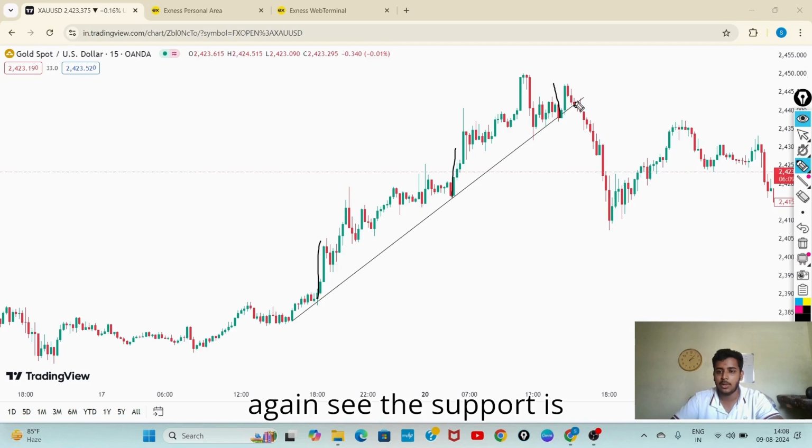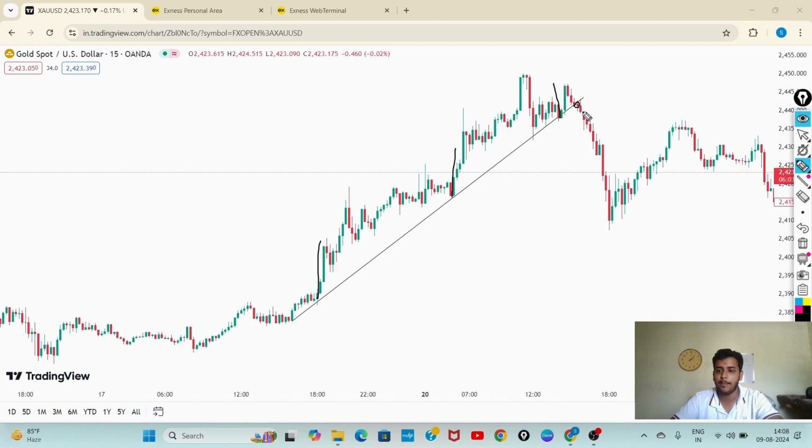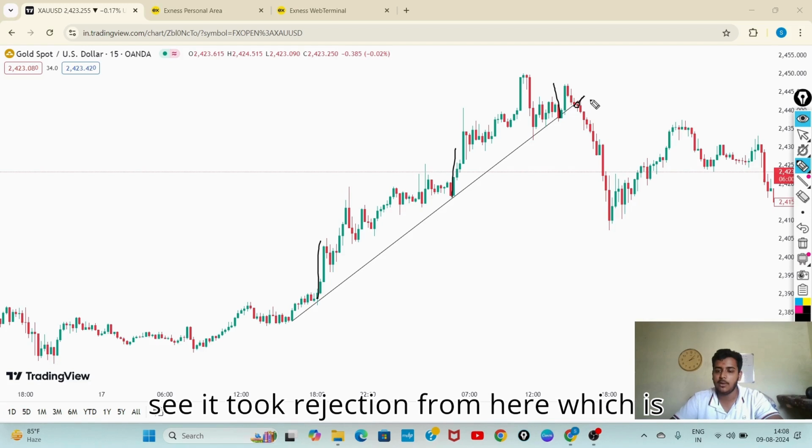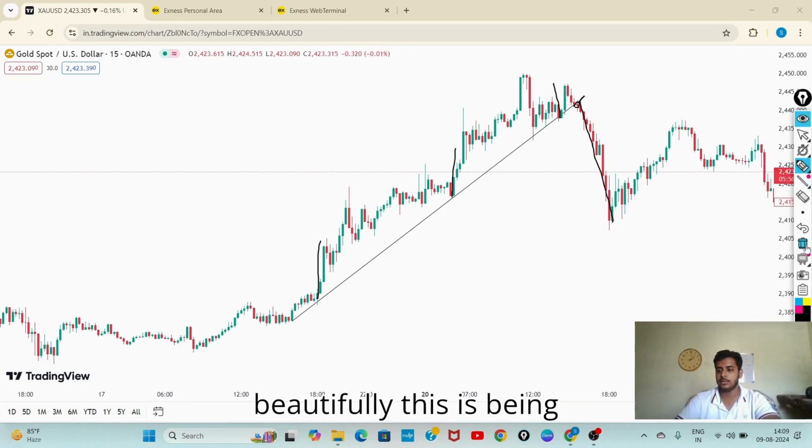Again, see, the support acts as a resistance and is resisting the price from going up. See, it took rejection from here, which is acting as resistance. How beautifully this is being done.